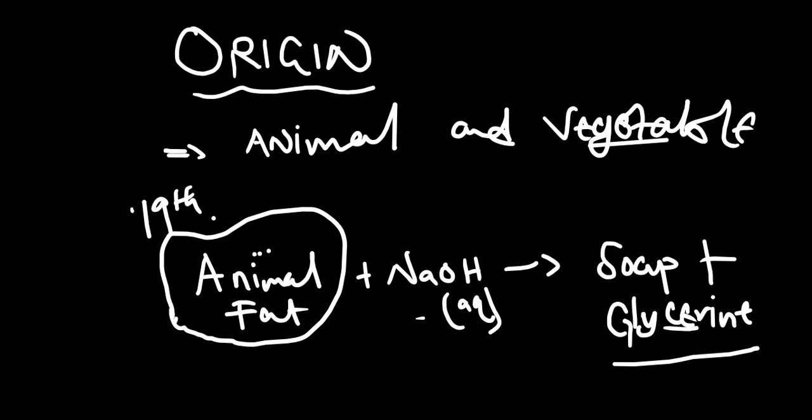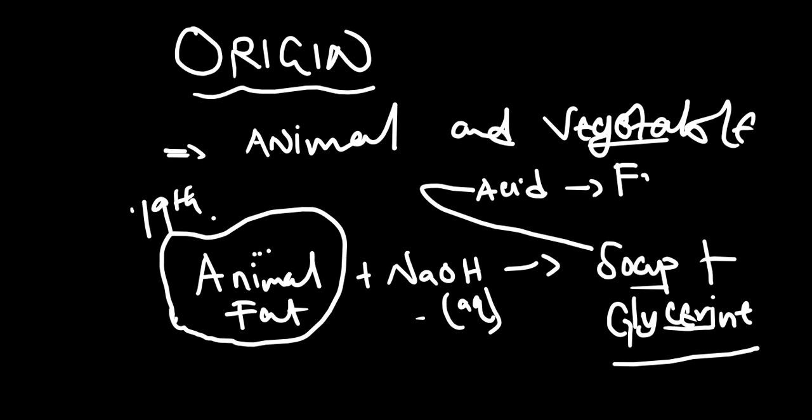Then when you get this soap that you formed here and you acidify it, meaning you add an acid to it, you are going to form fatty acid. So you get this soap and then you add an acid, and you are going to get what? A fatty acid. So these were the origins of these carbon compounds.